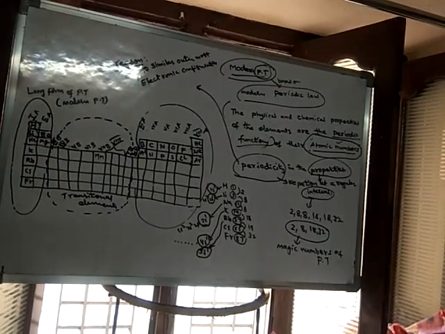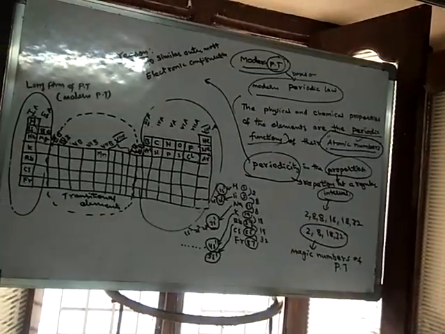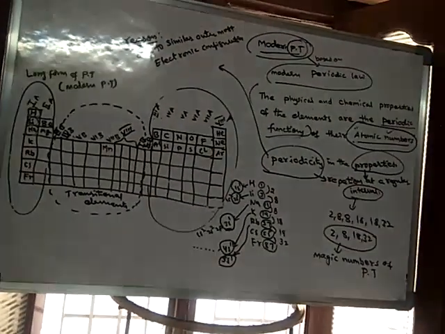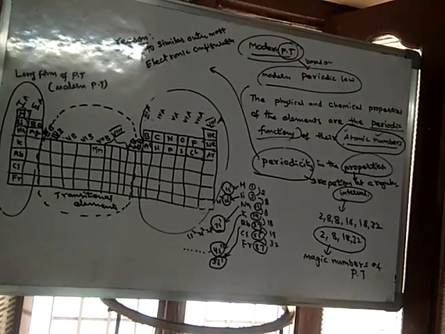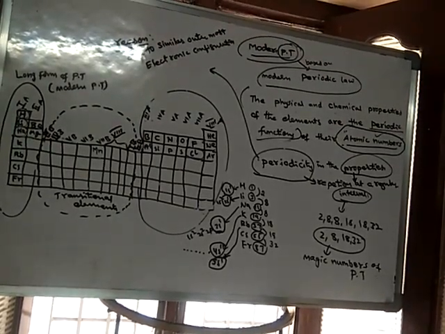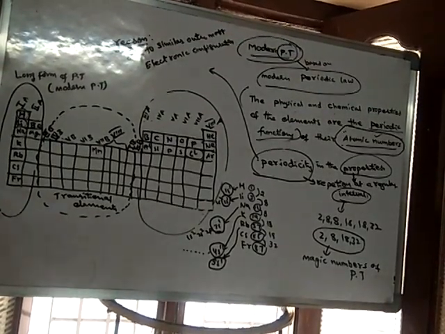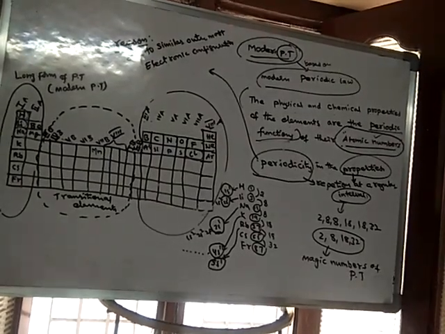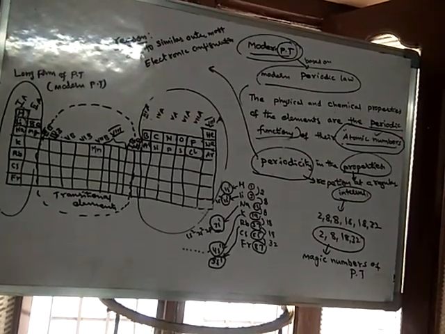We will learn some more points about the long form of periodic table in our next class. Mendeleev's periodic table has got many defects. So in order to eliminate the defects, a new property called atomic number was discovered by Moseley, and based on that new property the elements were arranged.